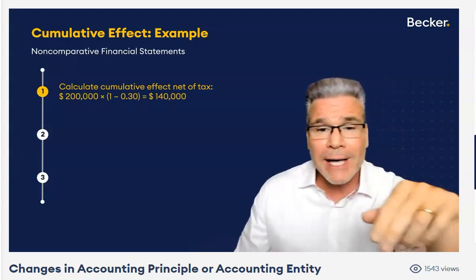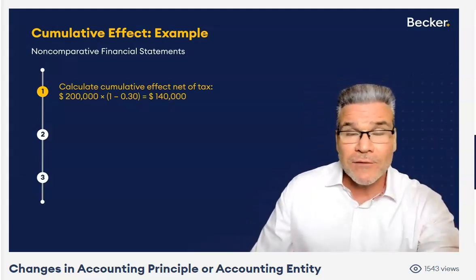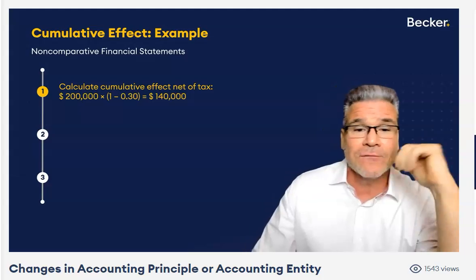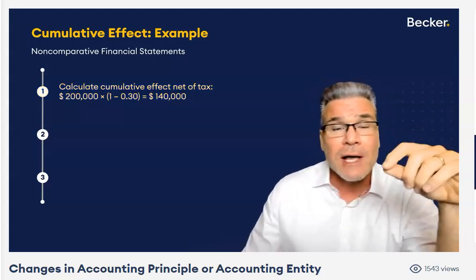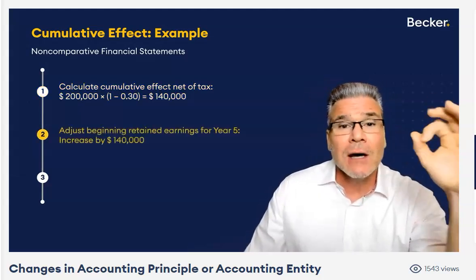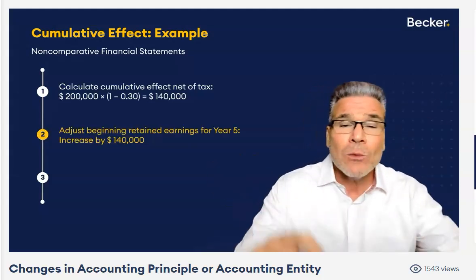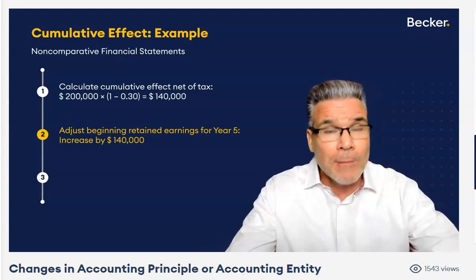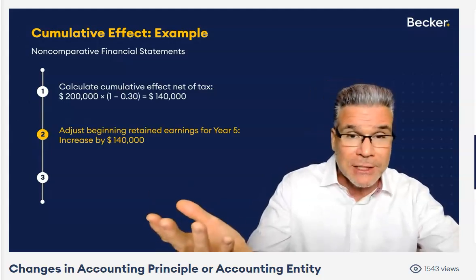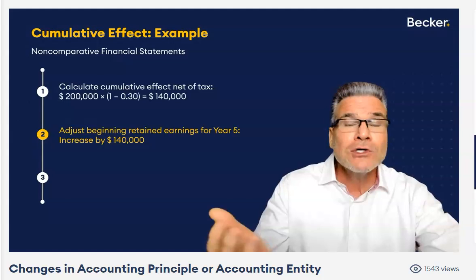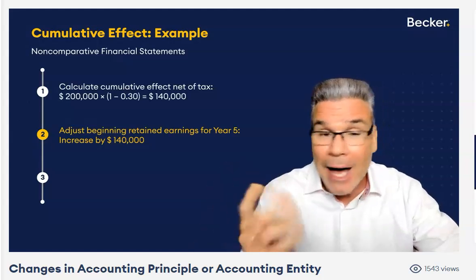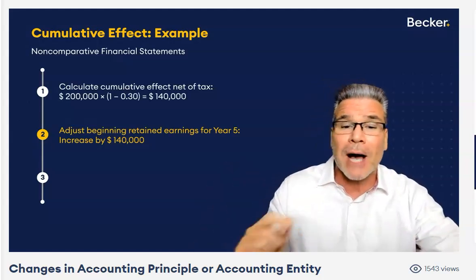Multiply that by 1 minus the tax rate. What's the cumulative effect of that change? Net of tax, 140,000. We'll adjust beginning retained earnings by 140,000. Now, is retained earnings going to go up or down? Had we always used the new method, earnings would have been 800 pre-tax rather than 600. So beginning retained earnings is going to go up by not 200,000, but up by 140.